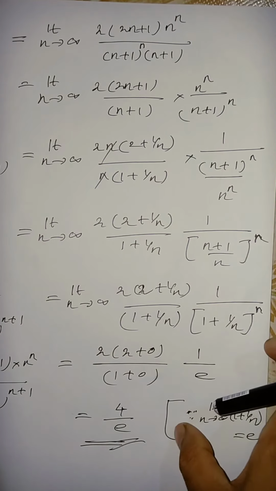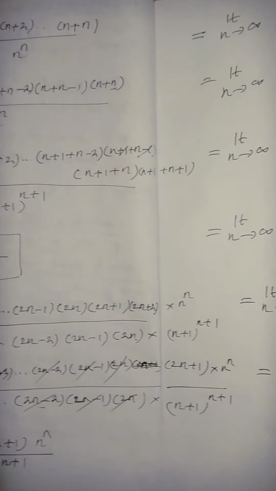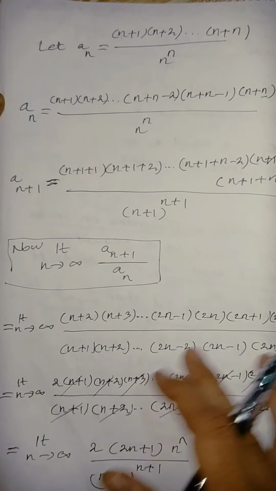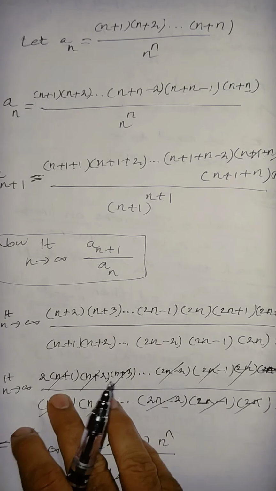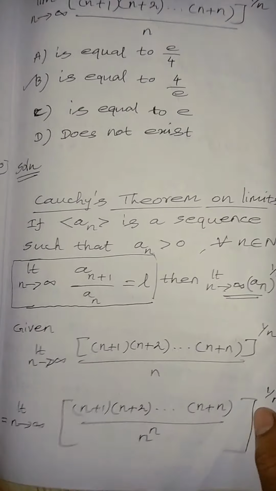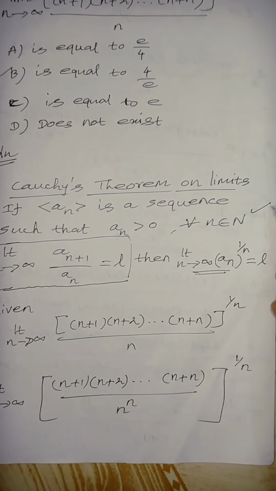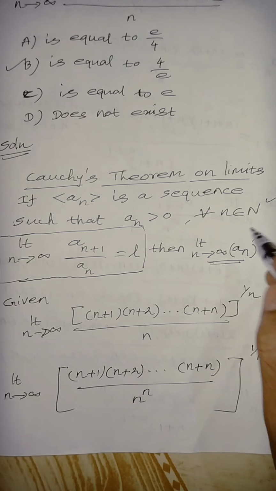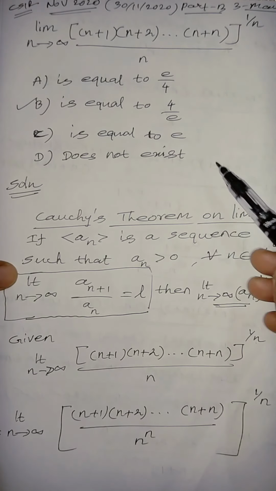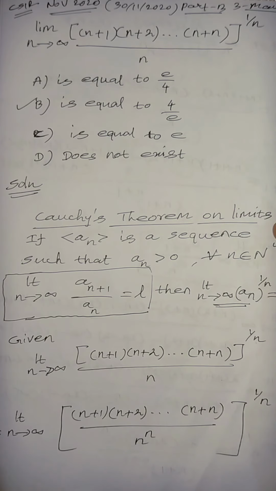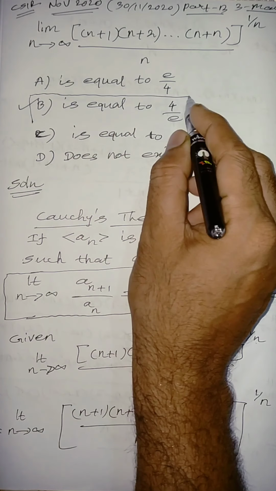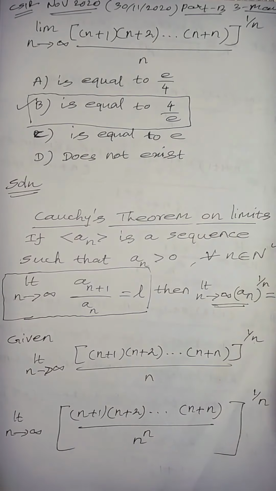In this problem we are using Cauchy's theorem on limits. Actually two theorems are there, and you are using this one only. Okay. So please note this down. It's a very important theorem. So using this theorem we can easily find out the limit of this problem. Okay. So what is the answer? Finally we are getting 4 by e only. So you can take 3 marks.